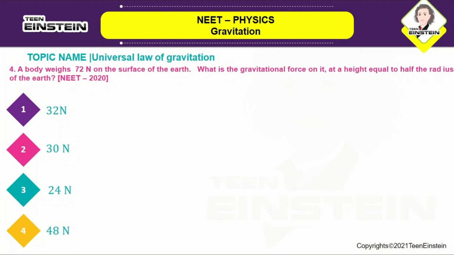So here F surface is given by G m m by RE square.